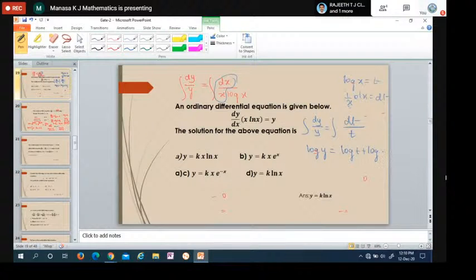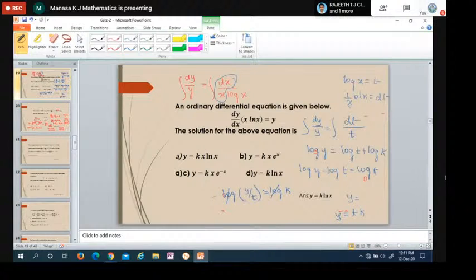Instead of taking some constant k, I'll take it as log k. So log y minus log t is equals to log k. Log a minus log b is log a by b. So log y by t is equals to log k. Then y by t is equals to k. Y is equals to t into k.